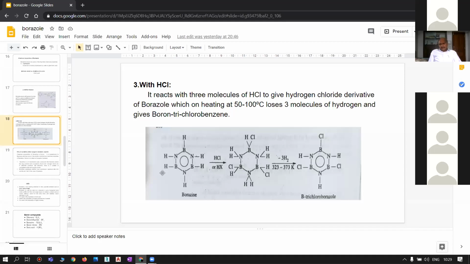As in the first chemical reaction with bromine, it forms boron tribromoborazole.